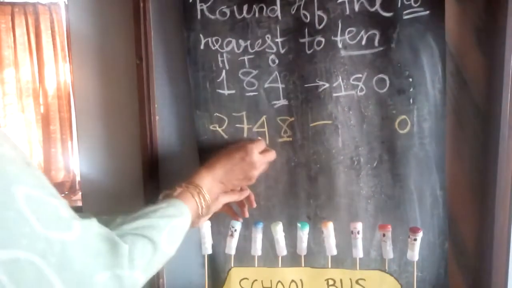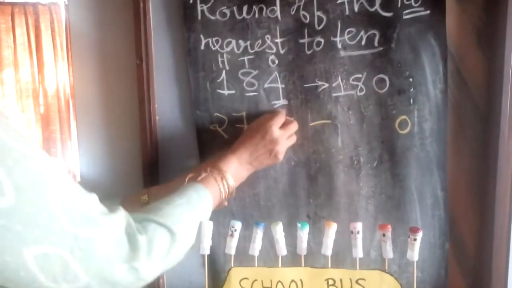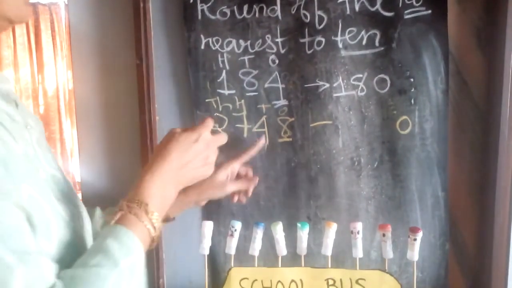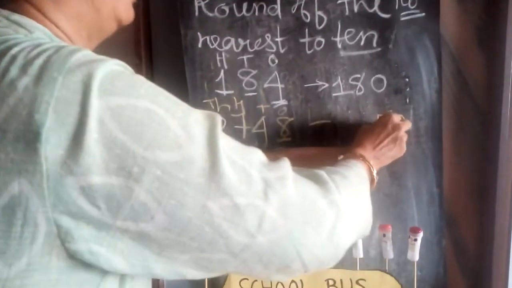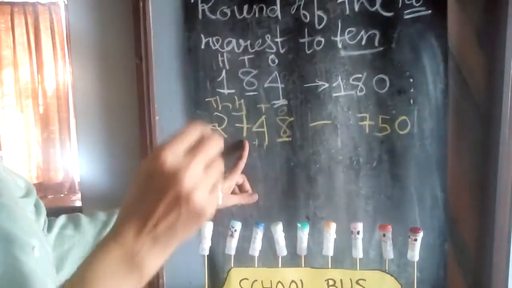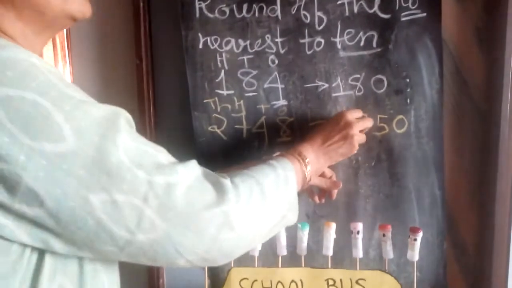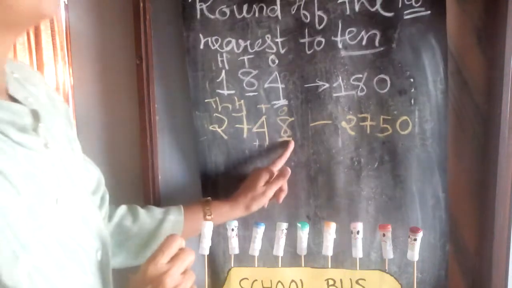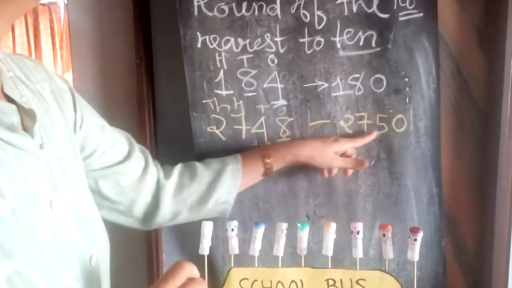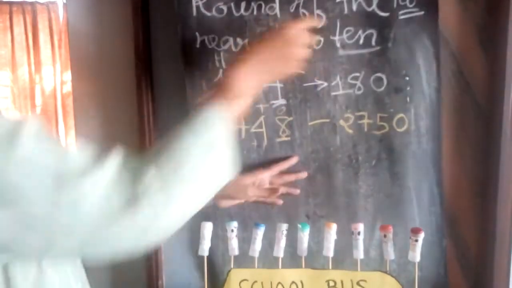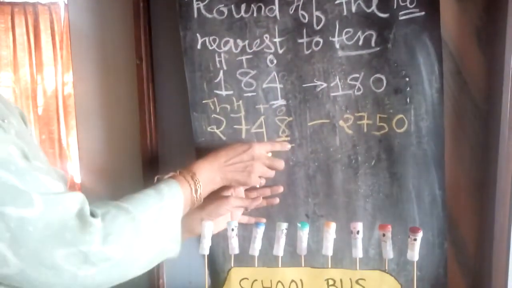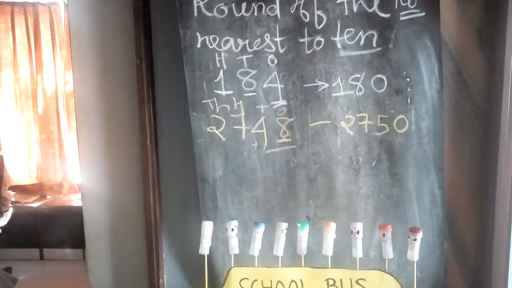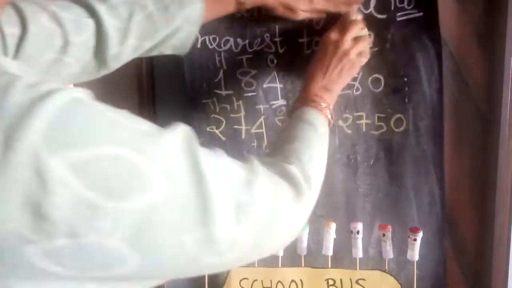So plus 1 to the previous number, that is in tens place. So it will become 4 plus 1, 5, and 7 will remain as it is, and 1000 will remain as it is. So now your rounding of number 2748 will be 2750. Nearest to tens will be 48. Nearest to 48 is 50. Understood, children? Now look at another example here.